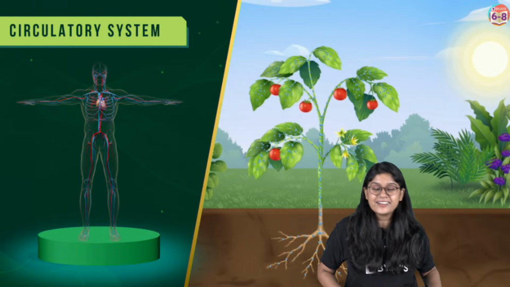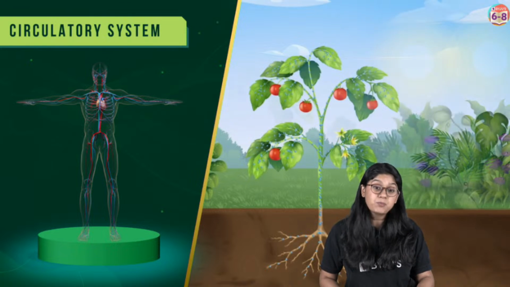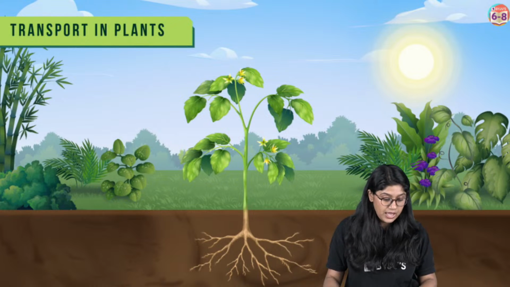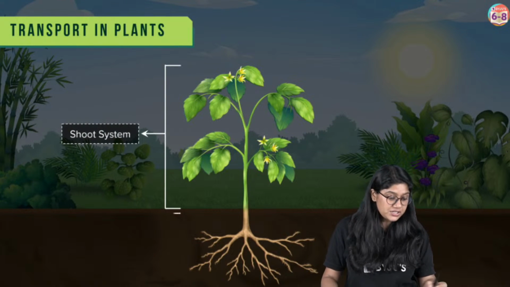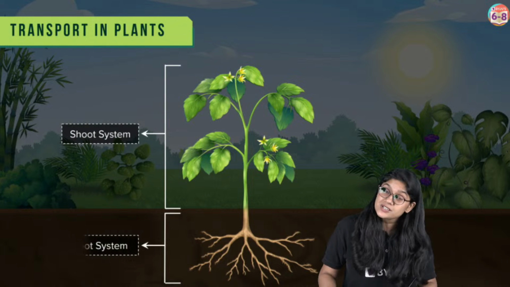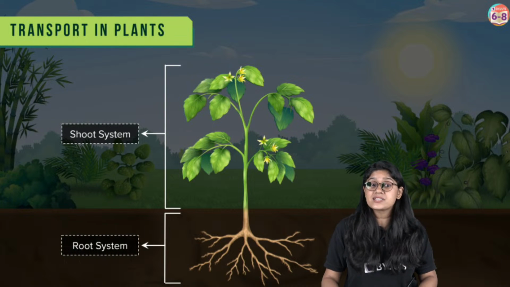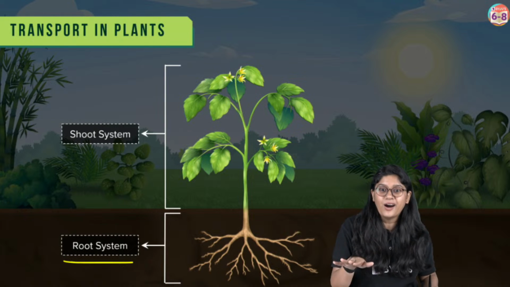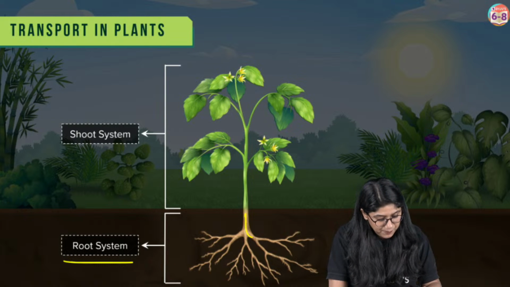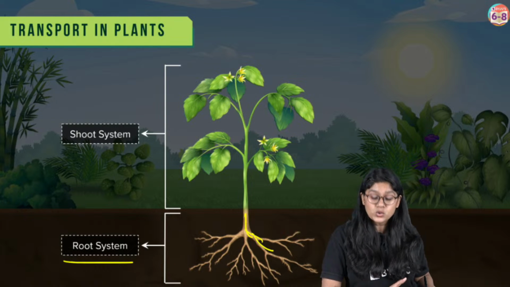Very good. I can see the correct answer. In plants, we have both: the shoot system and, of course, the root system. The shoot system comprises the stem, flowers, and leaves, and the root system is the part which is underground. That part which is not visible to us is the root system.